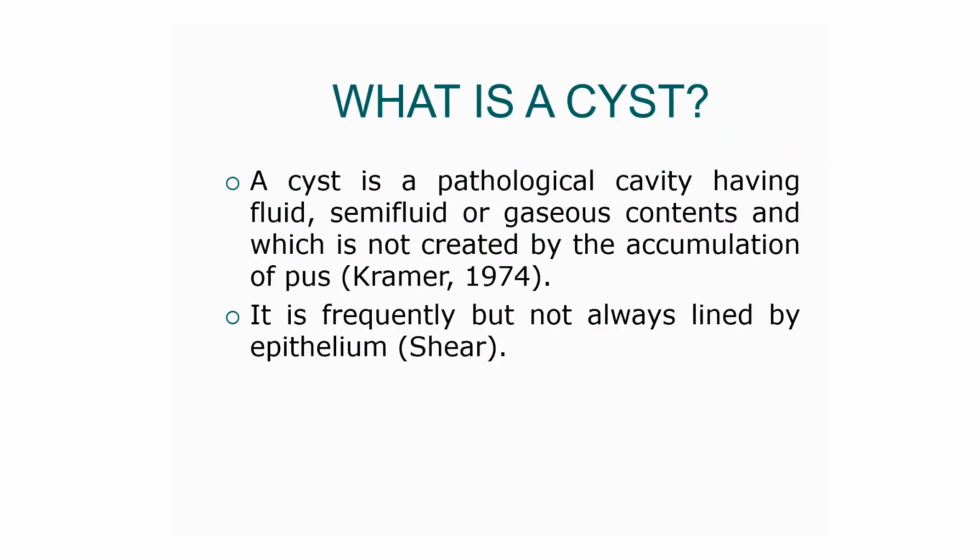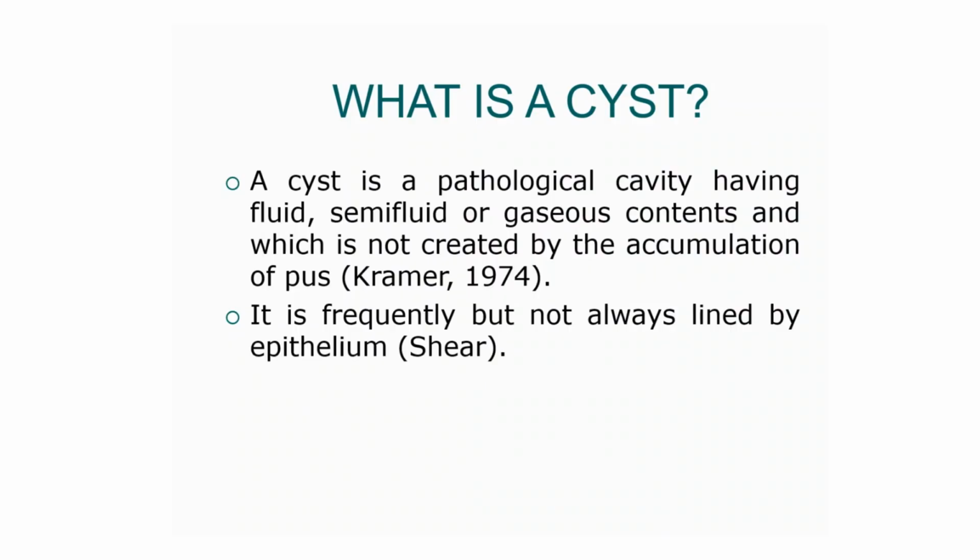So that means that the cyst could be either lined by an epithelium or not lined by an epithelium. When it is lined by an epithelium, it's called a true cyst. When it is not lined by an epithelium, it's called a pseudocyst or a false cyst. Later in the lecture, we will understand what are the different types of pseudocyst.